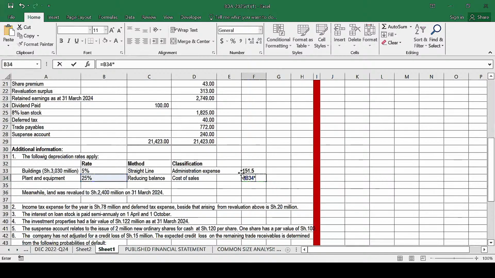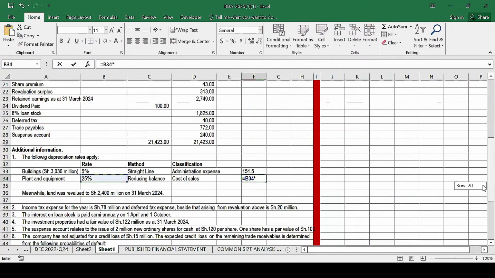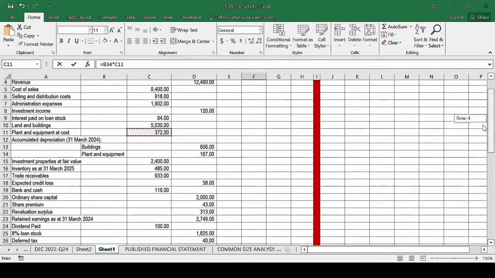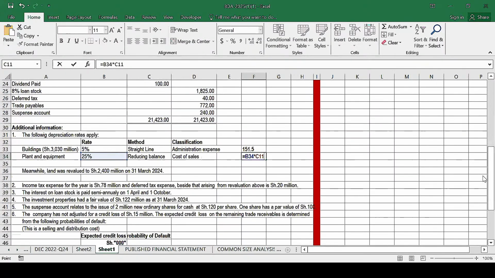How do we get this net book value of the plant and equipment? So we get those particular values here. So you can see plant and equipment is this one. So this is basically the cost. So what we will do, we will take the cost. And I think what we need to do here, we need to have the opening bracket before that, because I need to compute the net book value.